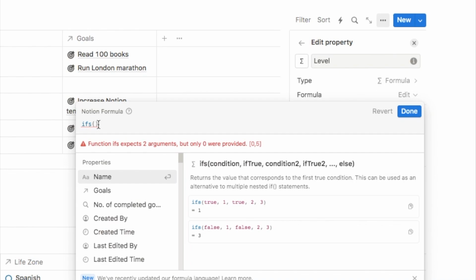But I will be explaining how the formula actually works, which I think is good if you want to learn how to create Notion formulas for yourself. But if you just want to copy and paste it, that's fine. You can use the timestamp below to skip ahead, but I am going to explain how it works.